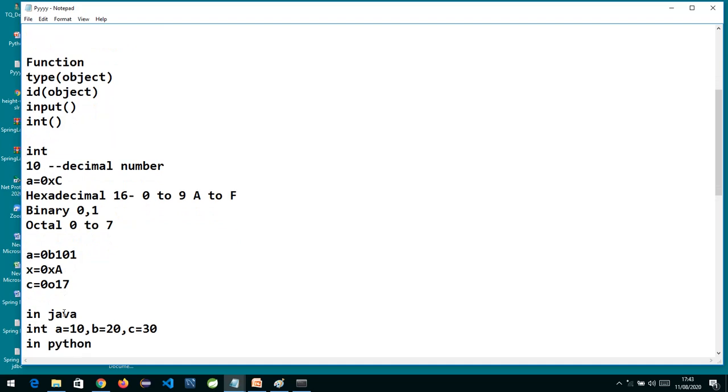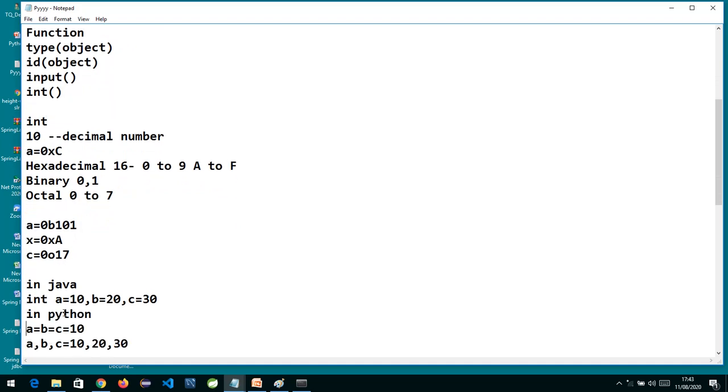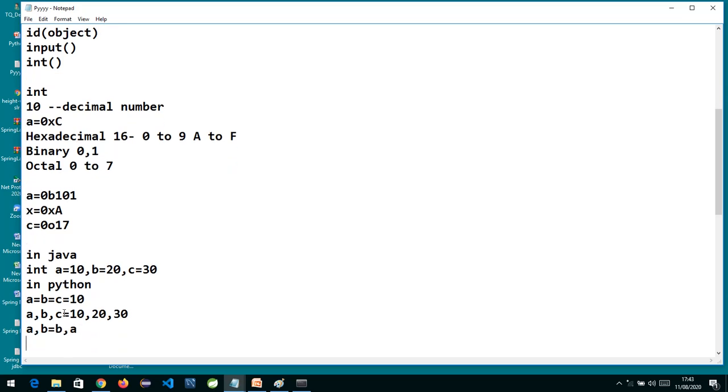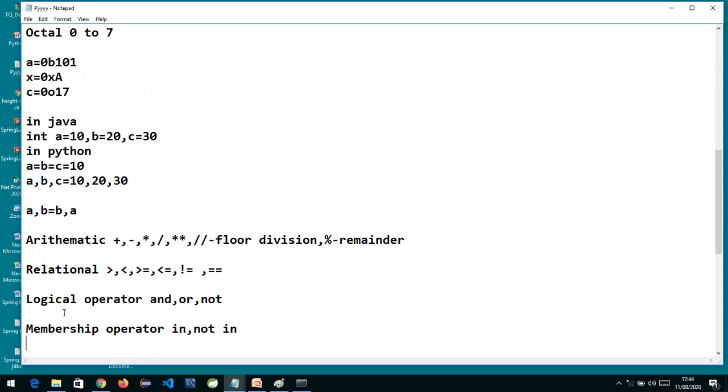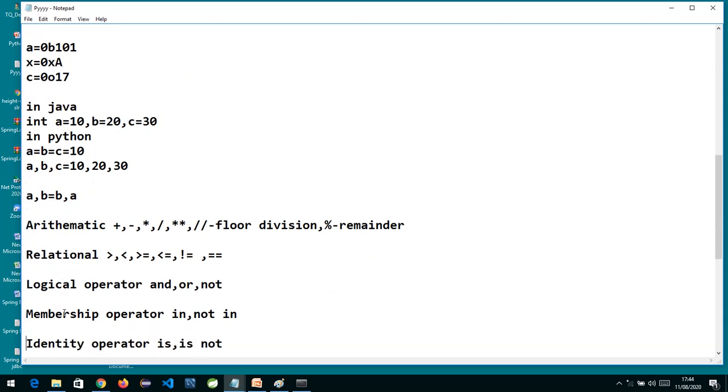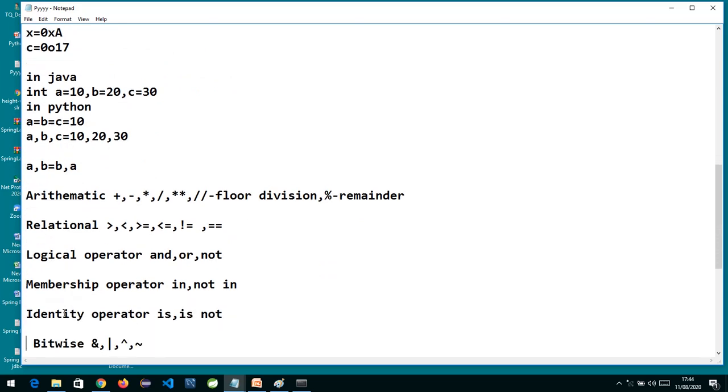Now, the things which we do in a single go in Python would take more effort elsewhere. This is why we say it takes less time and is easy to learn. In a single go we are assigning the same value or multiple values to different variables. This is the swap logic. In a single go we are doing a swap, otherwise in a normal programming language it would have taken 3 lines. And then the last thing we have done is operators. Operators are arithmetic operators, relational operators, logical operators, membership operator, identity operator and bitwise operator. So these are the different operators we have learned.